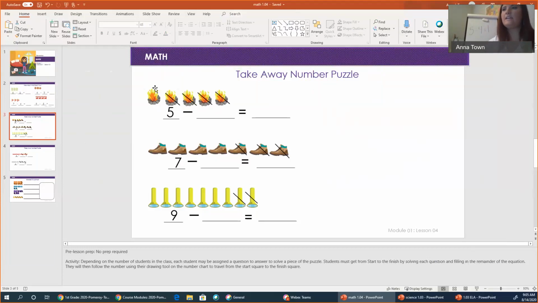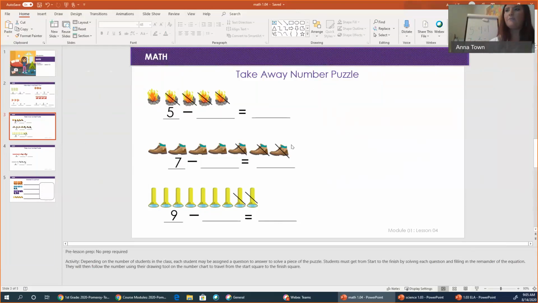Okay, let's look at our second equation. It has boots. We know there are 7 boots because we have a 7 as our first number. I want you to tell me how many we are taking away. How many boots have the lines through them, and that's our second number. Good job, 3. 1, 2, 3. So our equation is 7 minus 3.